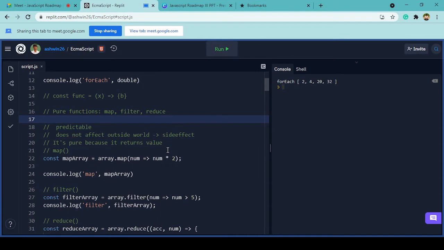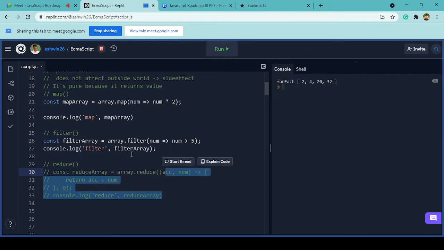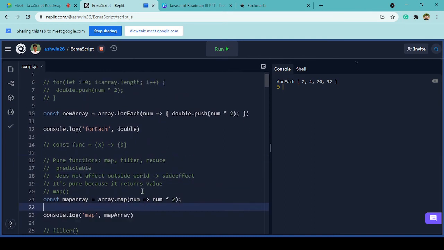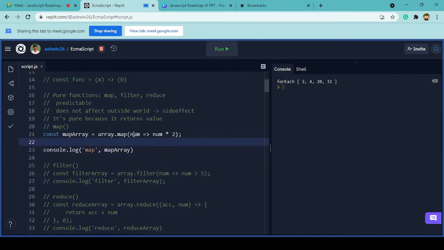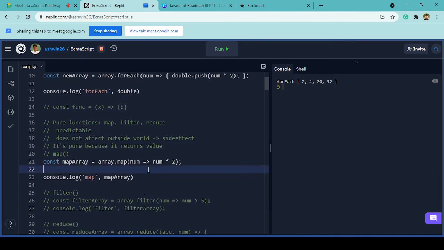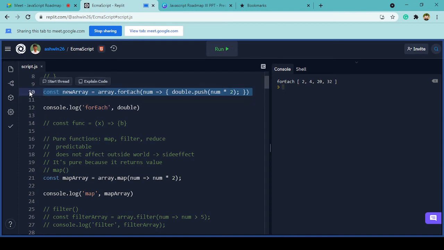So in JavaScript we have 3 pre-built functions available through this ECMAScript feature. These are nothing but map, filter, and reduce. Let us see one by one what each of these functions does. Map is a function which will accept a function. As you can see, in every pure function we are passing an arrow function itself. That's how we can improve our code readability as well. The map function does the same thing as the function we used previously in forEach. Let's say I'm passing this arrow function, where I'm taking the number and multiplying it by 2.